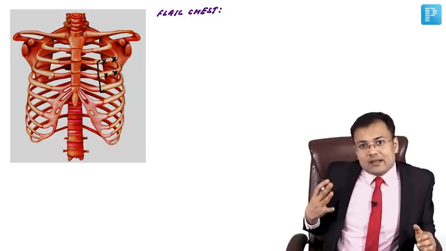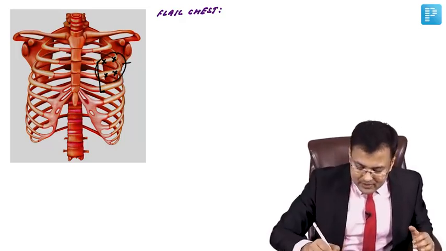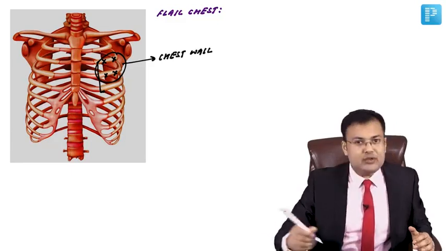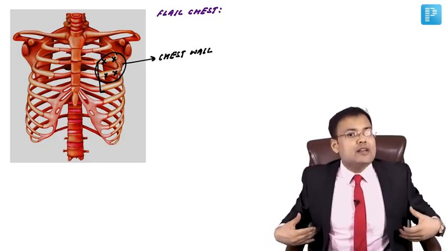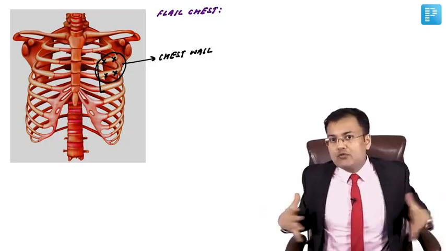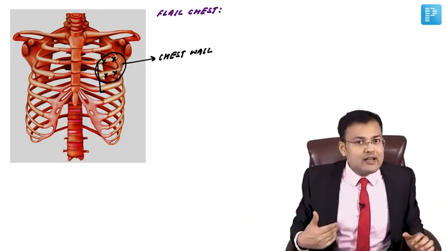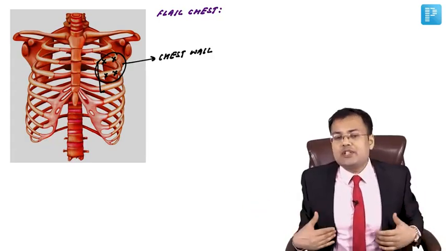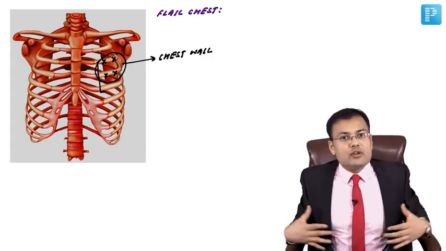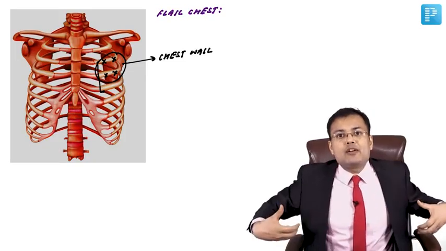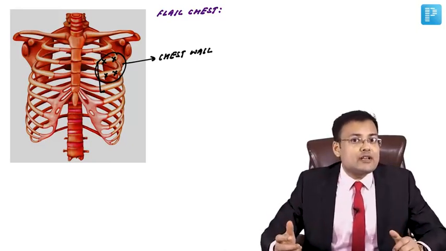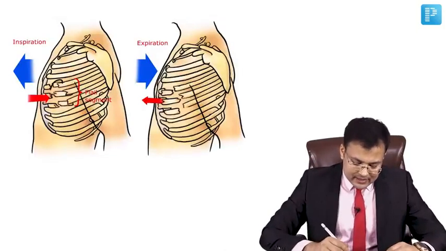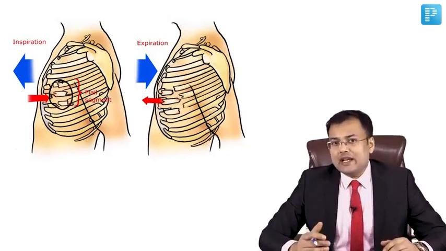Because of this, that part of chest wall is isolated. And when one part of chest wall is isolated, during inspiration, when there is negative pressure inside, chest wall moves out, that segment goes in. During expiration, when the positive pressure is in the thoracic cavity, your chest wall moves in, but that part of isolated chest wall moves out. This is known as paradoxical respiration. So in flail chest, the flail segment moves in opposite direction of the chest wall.